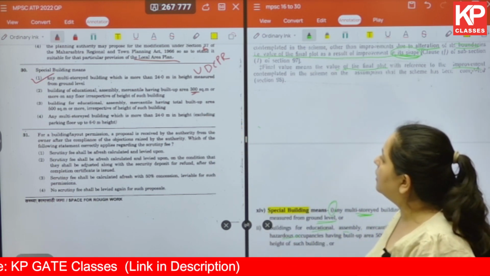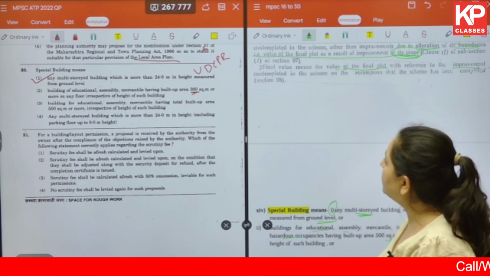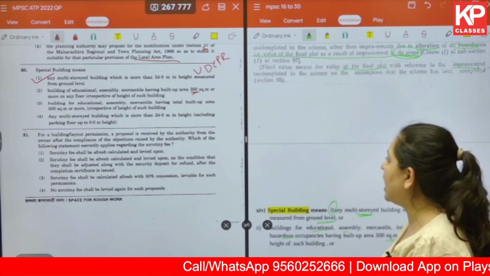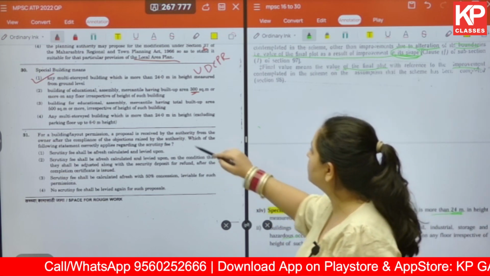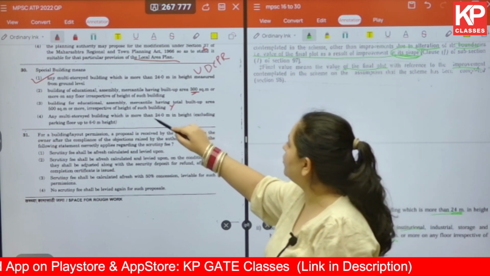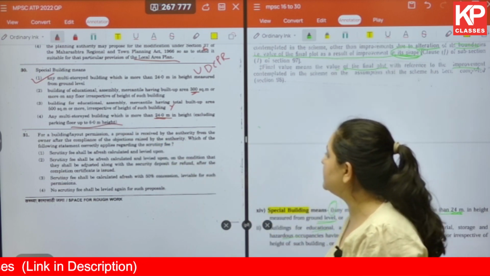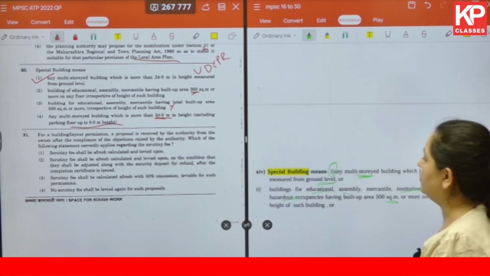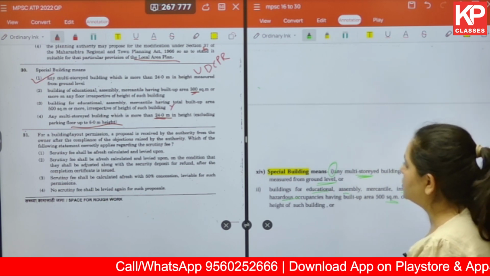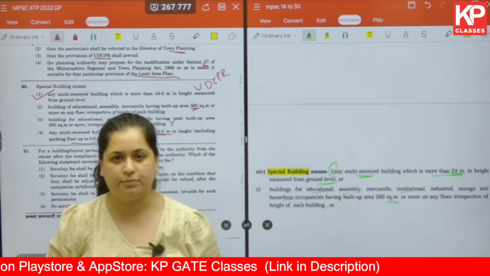The third one, building for education, assembly, mercantile having total built up area 500 square meter or more, irrespective of the height of such building. This is also wrong. And the last one, any multi-storied building which is more than 24 meter in height, excluding parking floor up to 6 meter of height. Now, what is given to us is 24 meter of height. So option 1 is correct in this case. The answer for question number 30 is option 1.